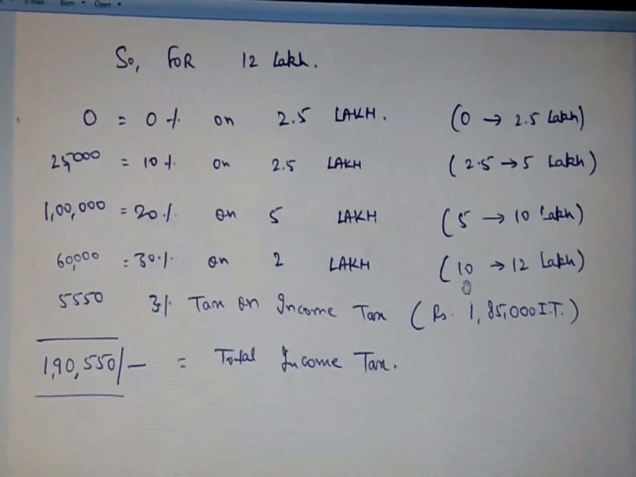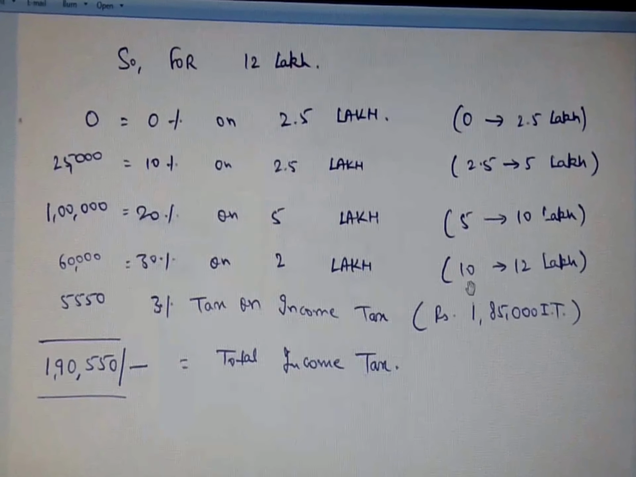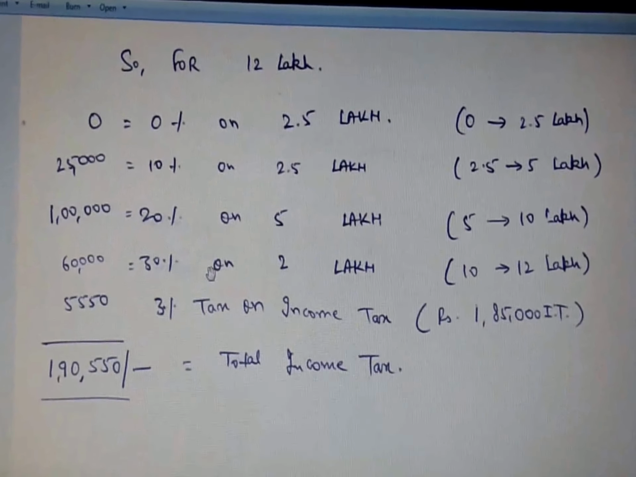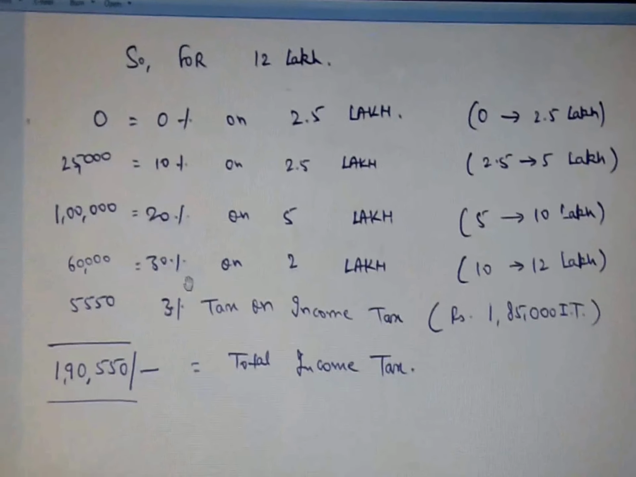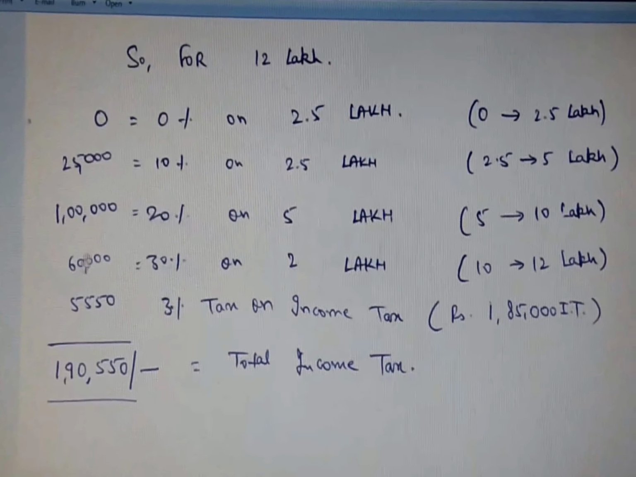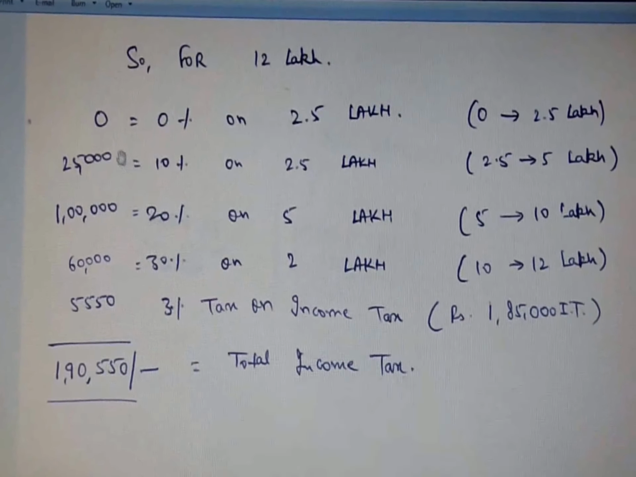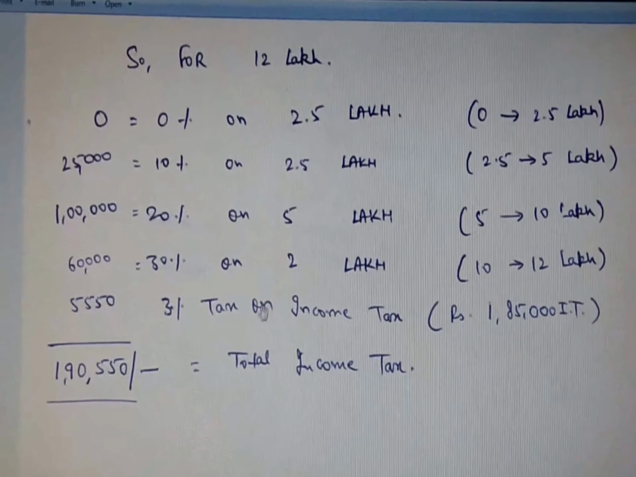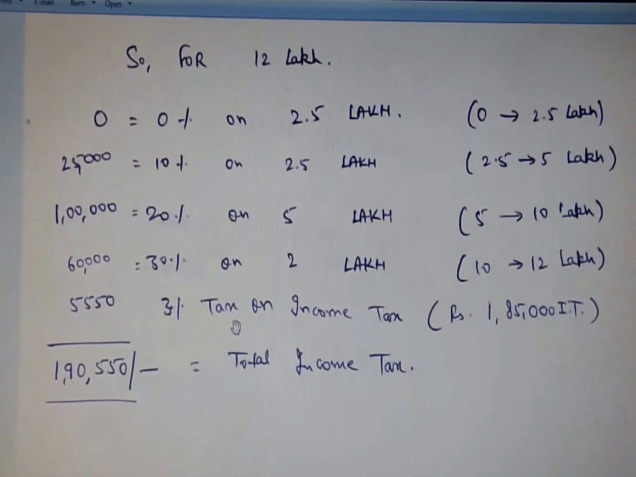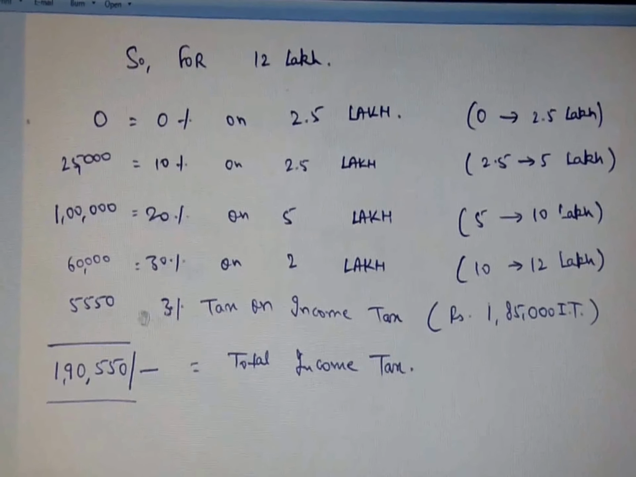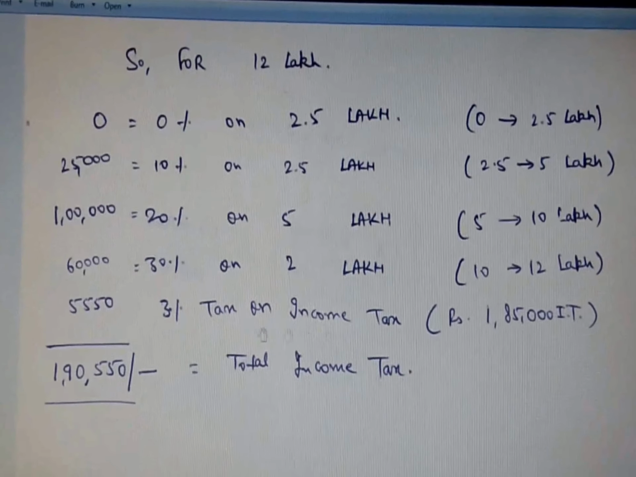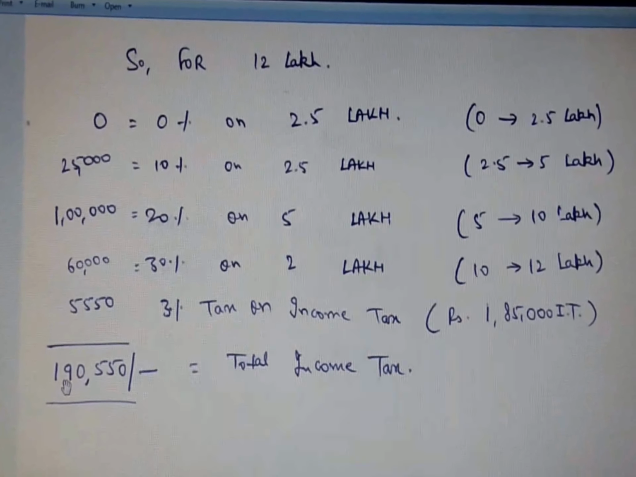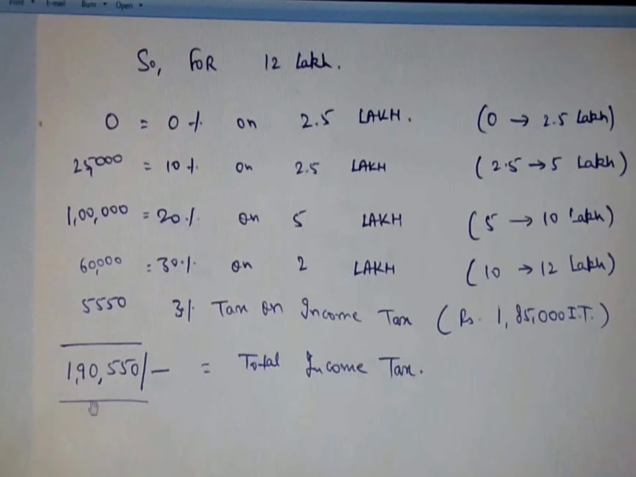And slab number 3, more than 10 lakhs: you have 2 lakh rupees from 10 to 12, which is taxable at 30%. So your tax in slab number 3 will be 60,000. If we add all 3 figures, we get 1,85,000. But there is some additional tax to be paid on the income tax, which is 3%. That comes to around 5,550 on the 1,85,000 income tax that you have. So adding up everything, your total tax comes to 190.